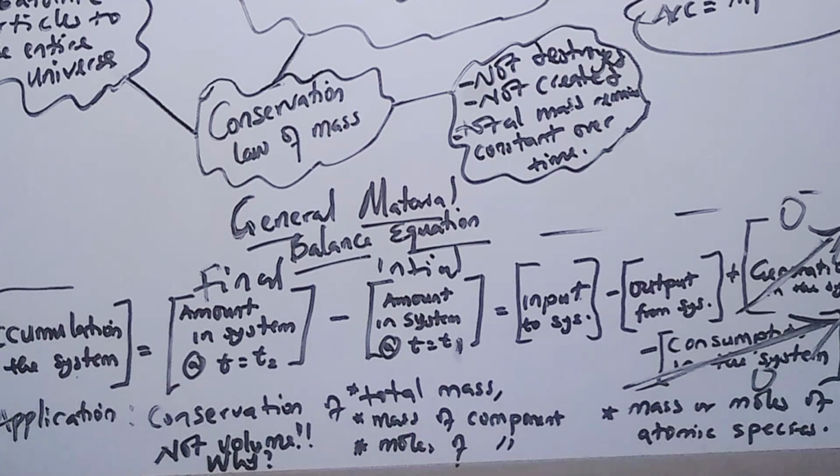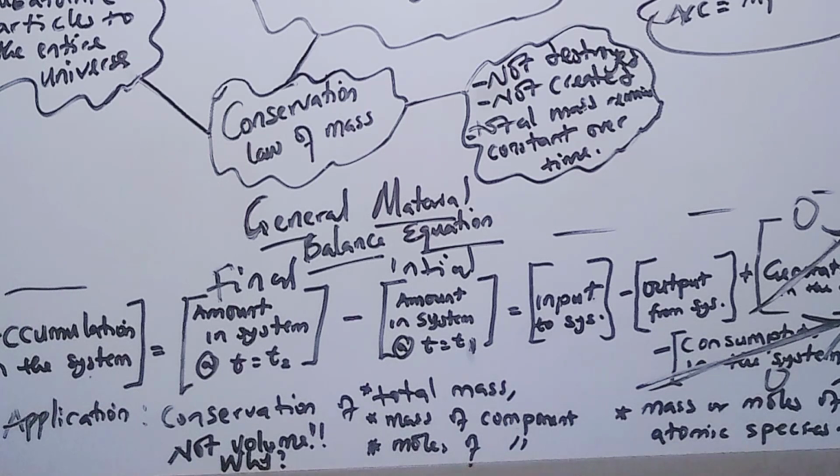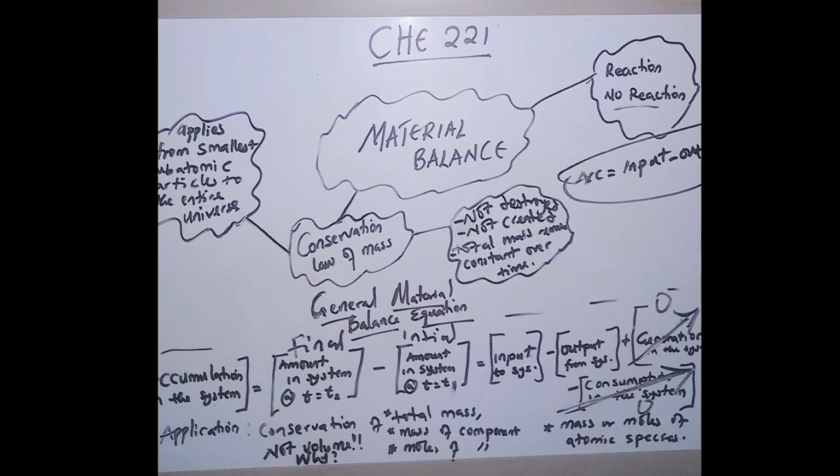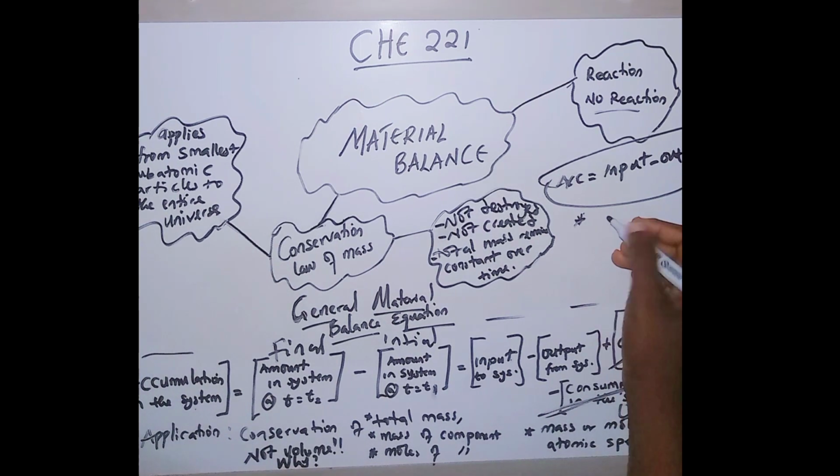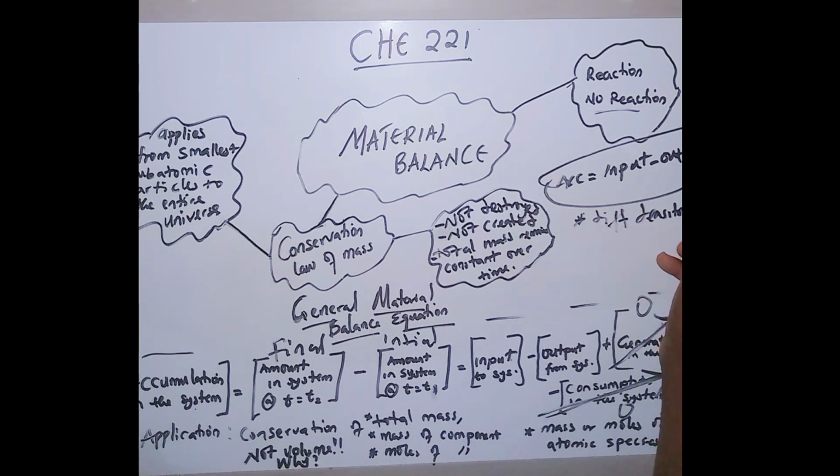We hardly get to see it being expressed in volume. Why? Volume cannot be conserved in all cases. Sometimes you get to see it being conserved, but only in specific situations. So why is volume not conserved? It answers the question because different materials tend to have different densities. Density is one of the factors why volume cannot be conserved,